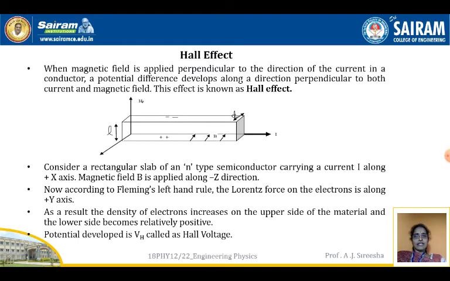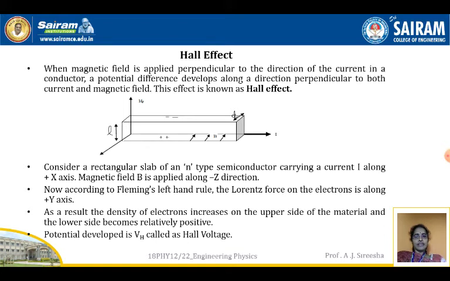Consider a rectangular slab of an n-type semiconductor carrying a current I along a positive x-axis. That means n-type semiconductor is nothing but the majority charge carriers are electrons and the current I is along the positive x-axis. You can see in the diagram which is bolded, I is along the positive x-axis and B is applied along the negative z-axis. You can see the arrow marks which is nothing but negative z-axis.